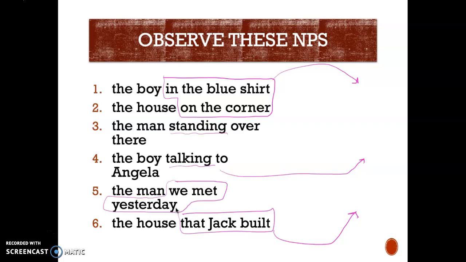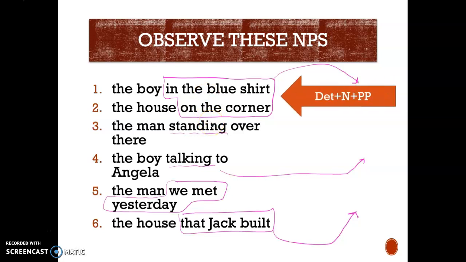So we can expand the noun with modifiers that appear after the noun, like number 1, the boy in the blue shirt, right? So this modifier comes after the head noun. The house on the corner, right? The man standing over there, the boy talking to Angela, the man we met yesterday, and the house that Jack built. So all these modifiers come after the head noun.